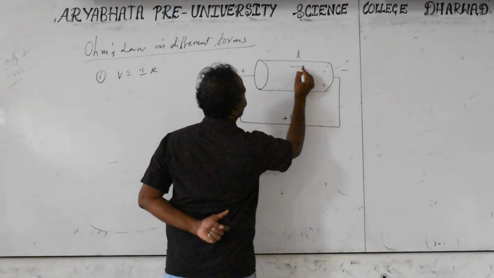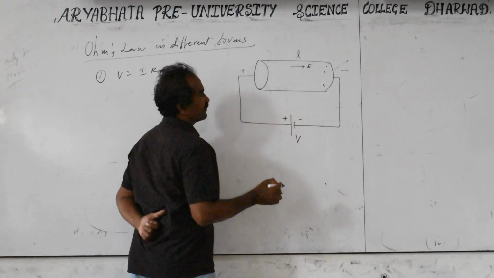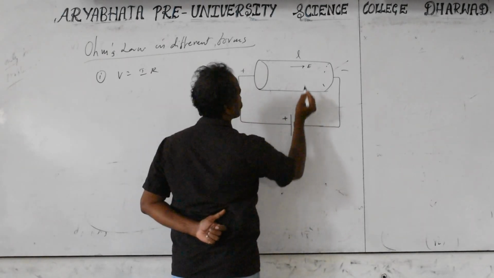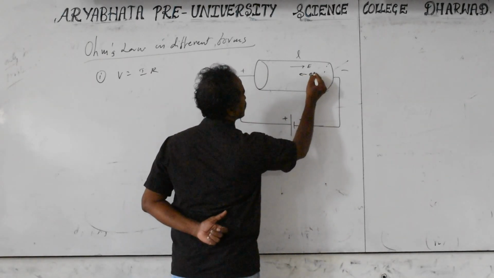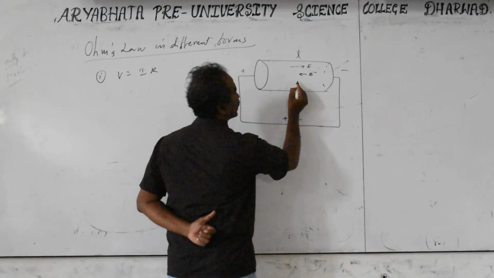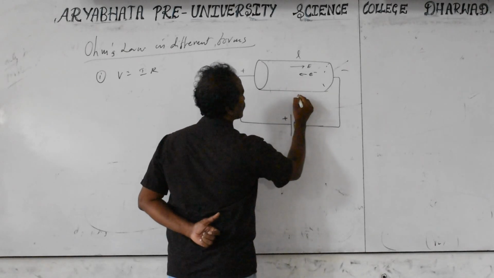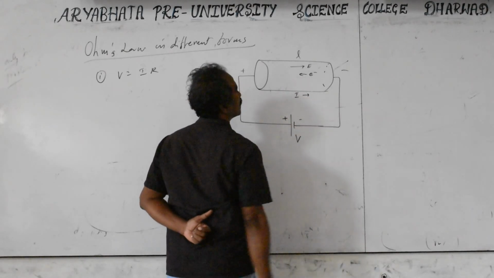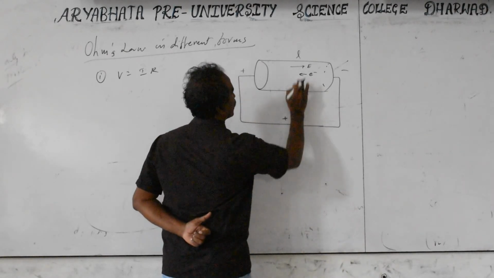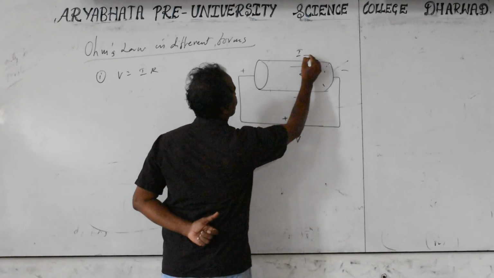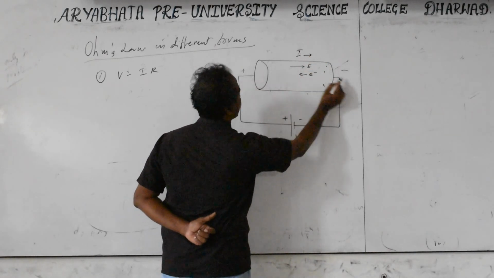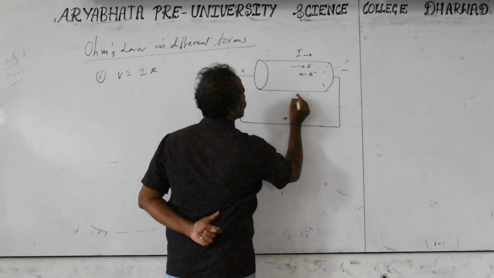This is the direction of electric field. Electric field exerts the force on the charged electron traveling in the opposite direction. But conventional current direction we take is in the same direction as the electric field. This is the direction of current, that is I, in the direction of electric field, from high potential to low potential. This is the length of the conductor.